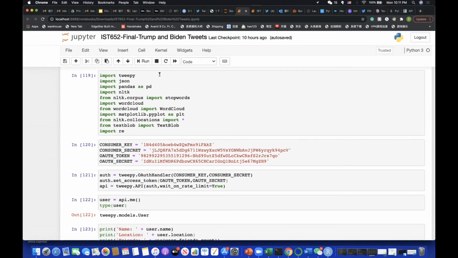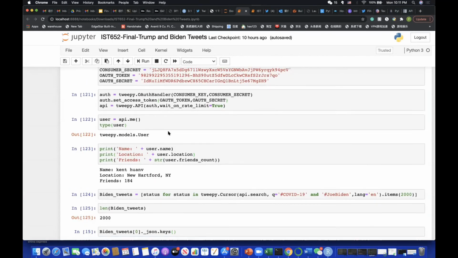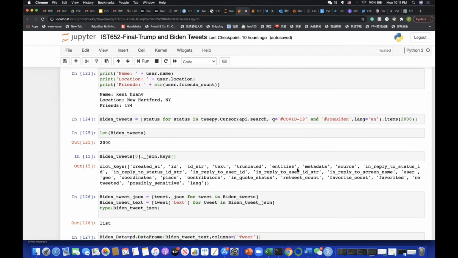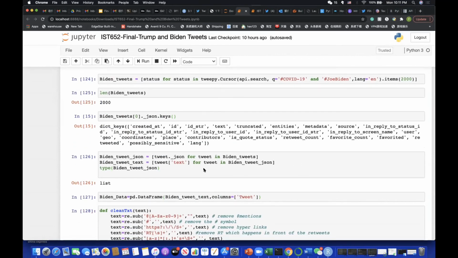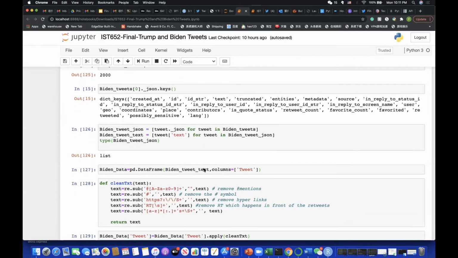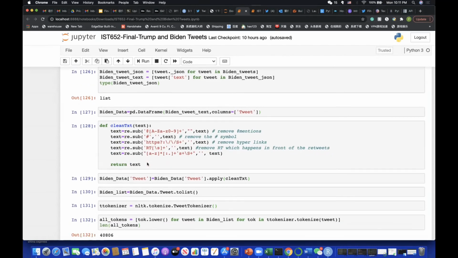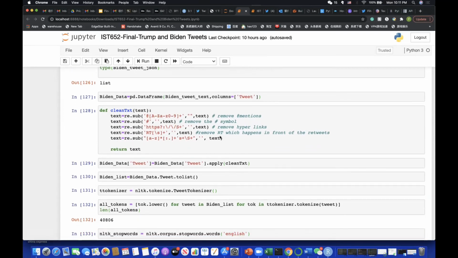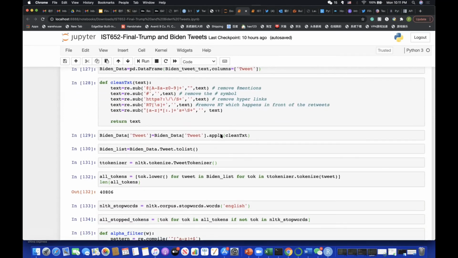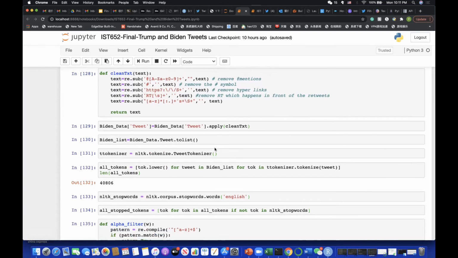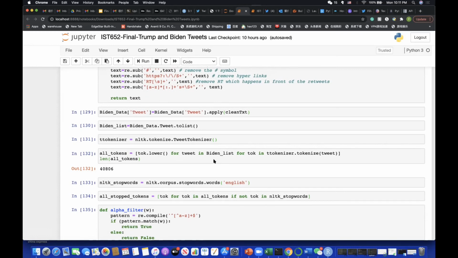So those are all the libraries we imported in Jupyter Notebook. After we requested 2000 tweets mentioning COVID-19 and Joe Biden, we converted the JSON into a dictionary in Pandas for the cleaning tags function. Basically, we have to remove the symbols, hyperlinks, and the RT words in front of the tags.